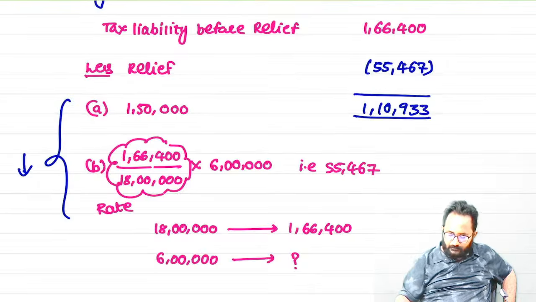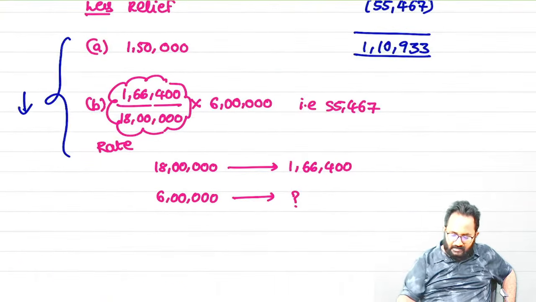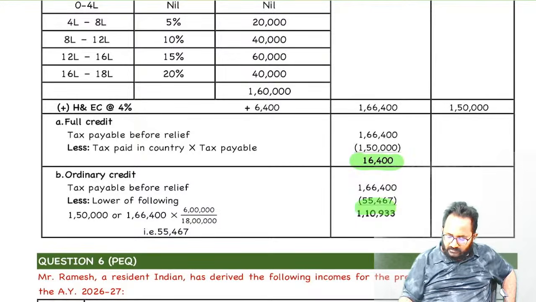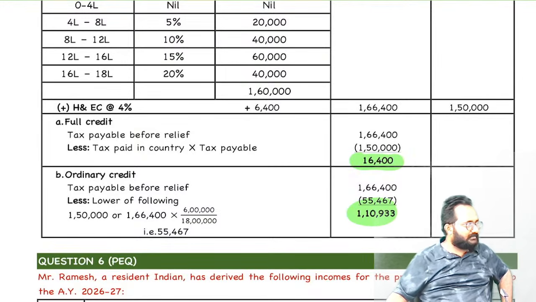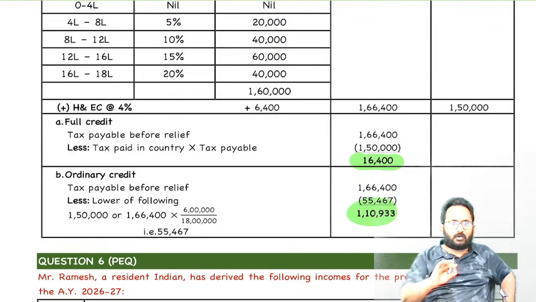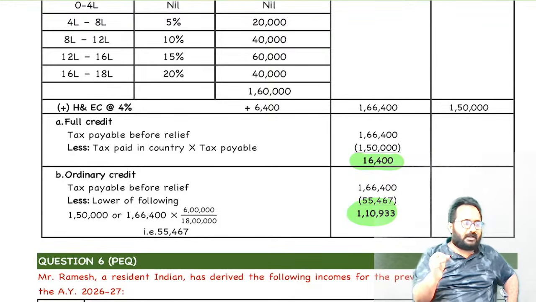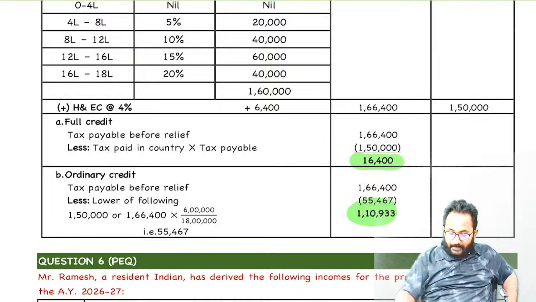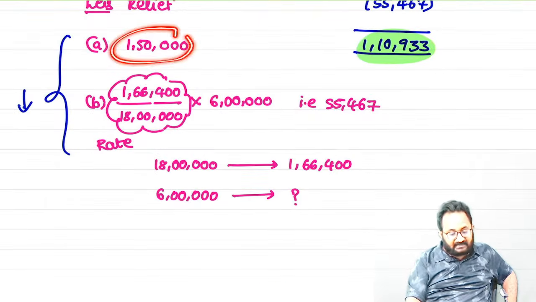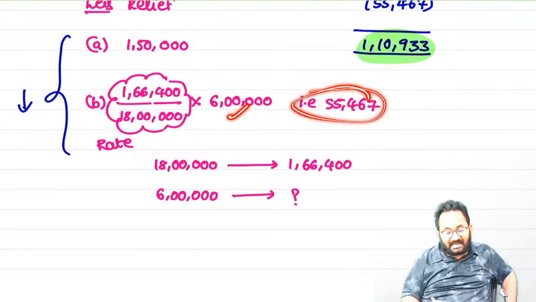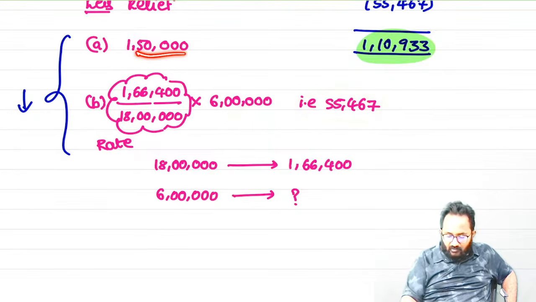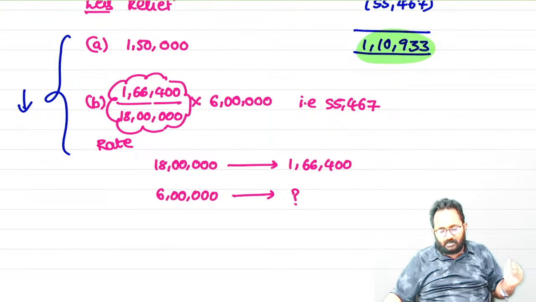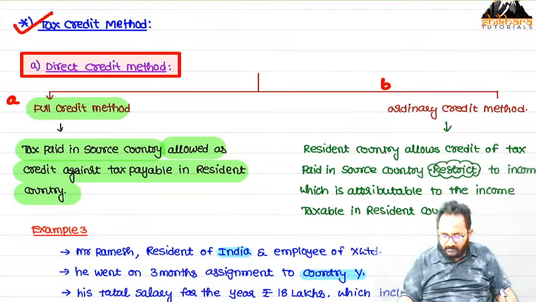Compare the full credit related answer, 1,66,400, with the ordinary credit answer after taking that, 1,10,933. Ma, understood? Simply here I don't want to give the full amount of credit. That full amount of credit is restricted with, suppose if the foreign income were taxed in India, how much we are going to pay as tax? In foreign you paid 1,50,000, that okay. But in India, the same amount taxed, what is the tax we can collect on 6 lakh, ma? 55,000. We are restricting 1,50,000 with what, ma? 55,467.